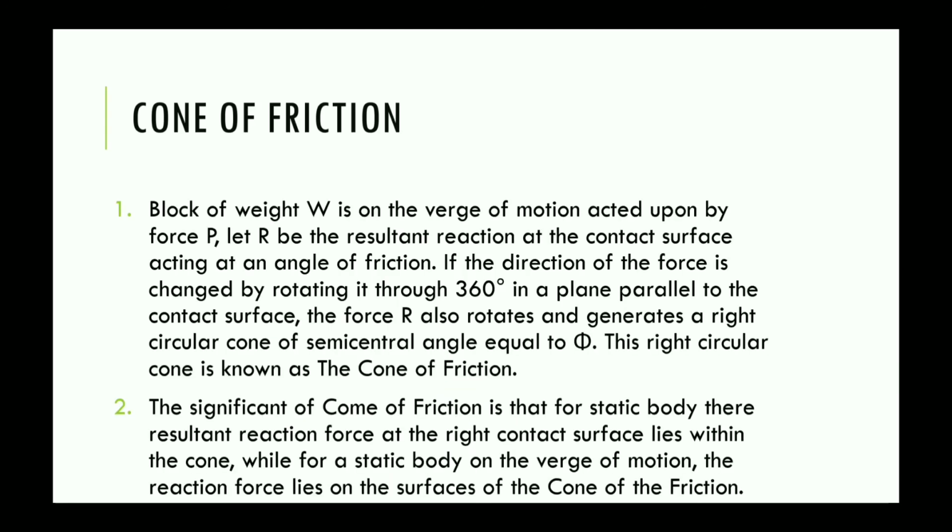Now let us see what is the significance of the cone of friction. The significance of the cone of friction is that for a static body, the resultant reaction force acting at the contact surface lies within the cone, while for a body on the verge of motion, the reaction force lies on the surface of the cone of friction.